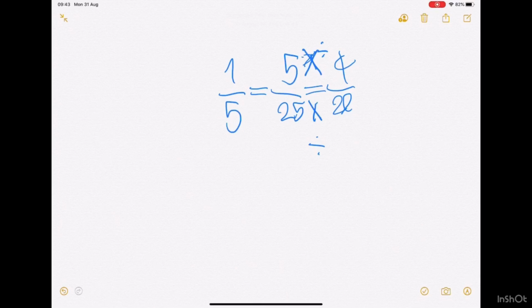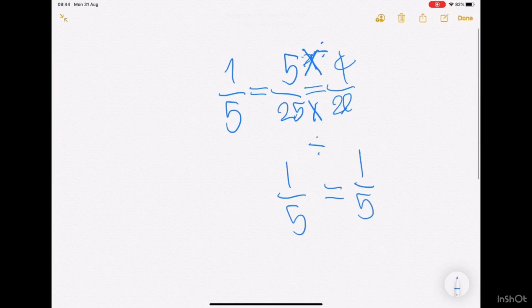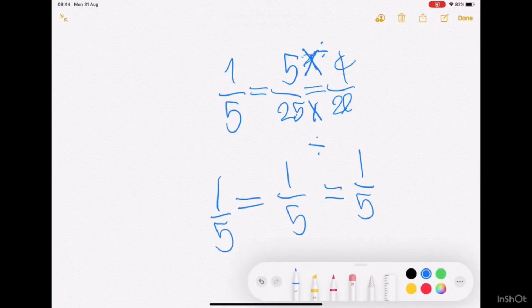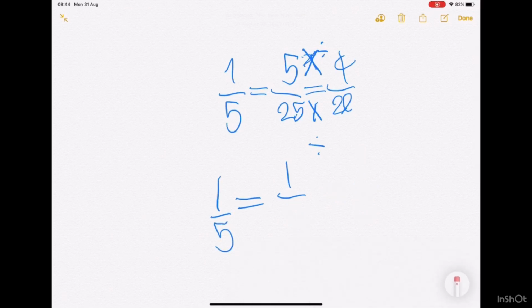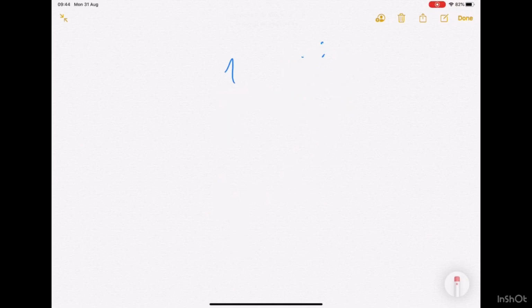We could divide 5 and 25 by 5, making it 1 of 5. While 4 of 20, we just divide by 4 and get 1 of 5. So 1 of 5 is equal to 1 of 5 is equal to 1 of 5. Simple as that.